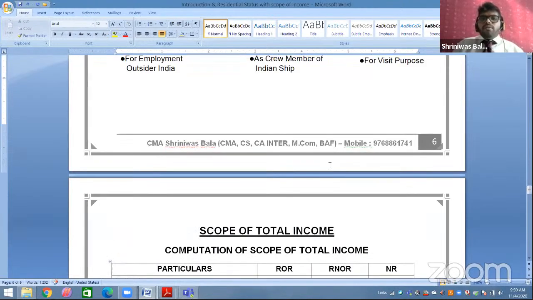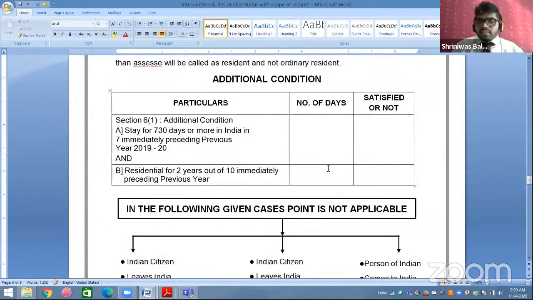Now what is given in your additional condition? आप लोगों के एडिशनल कंडीशन में देखो क्या दिया है, सेक्शन 6 सबसेक्शन 1 एडिशनल कंडीशन. तो एडिशनल कंडीशन में पॉइंट ए है और पॉइंट बी है, और दोनों के बीच में देखो यहाँ पे मैंने आप लोगों को क्या मेंशन करके दिया है, एंड. I mention "and". What do you understand by the term called "and"? So whenever you are checking with additional condition, both the points should be satisfied. Point A as well as point B, both should be satisfied.